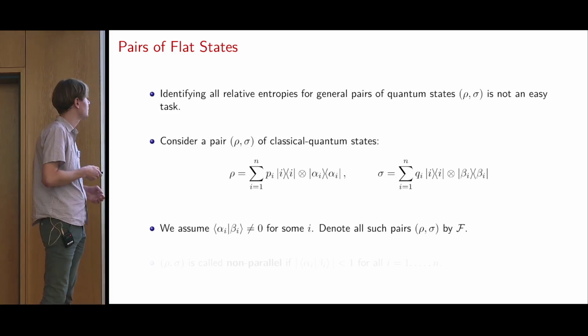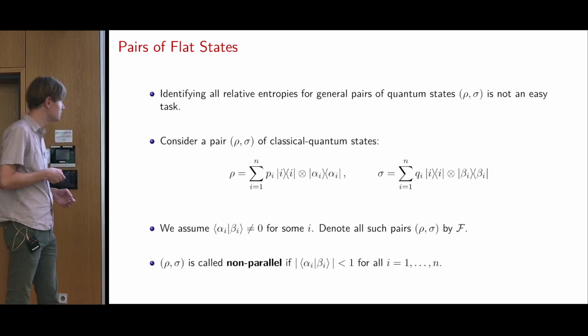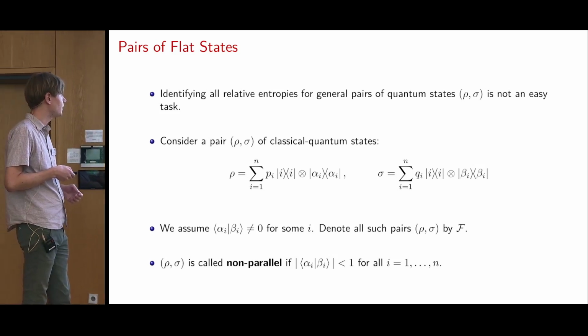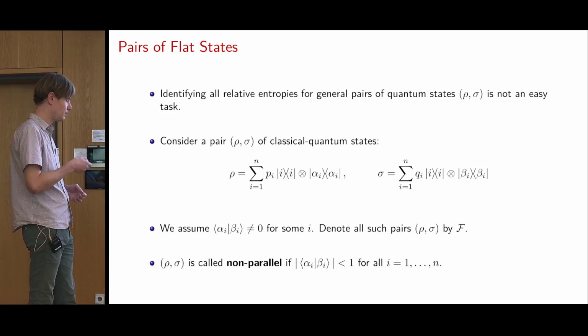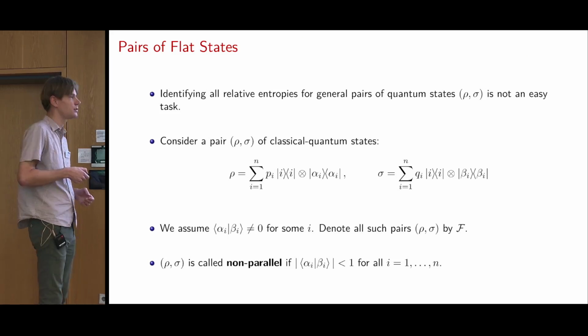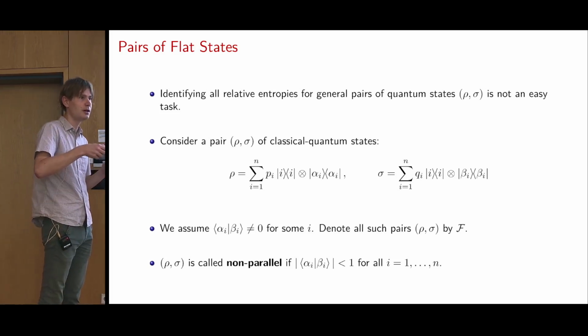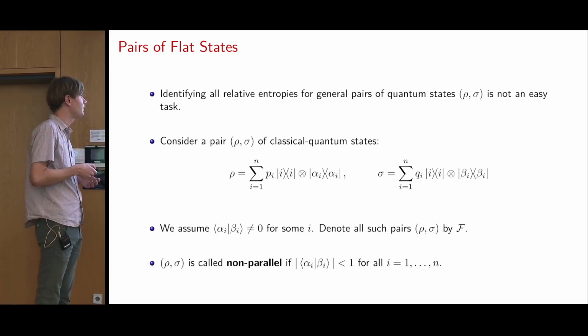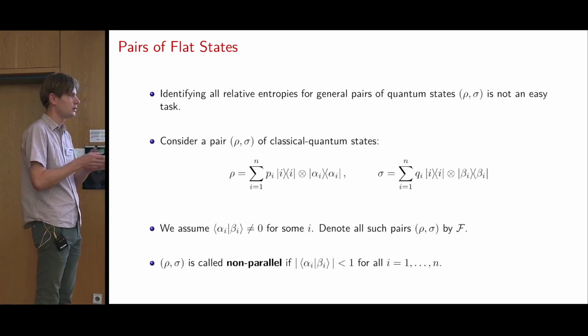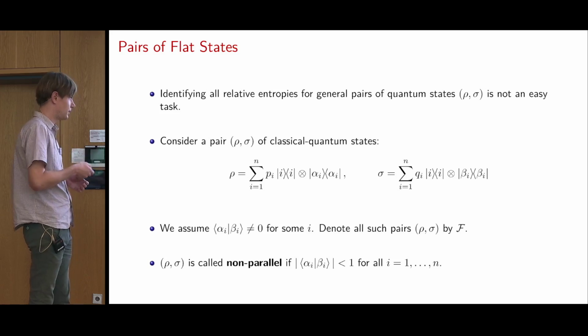I also need to introduce this definition of rho sigma not being parallel, which means that there is an I for which the inner product of alpha I and beta I has a modulus that is strictly less than 1. So if the modulus would be equal to 1, that means that it's kind of like a classical component, because the pure states are parallel. So in a sense, non-parallel means that the whole state only has quantum components.